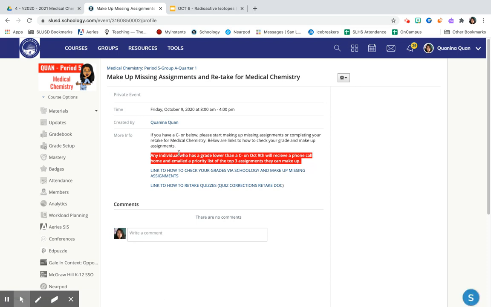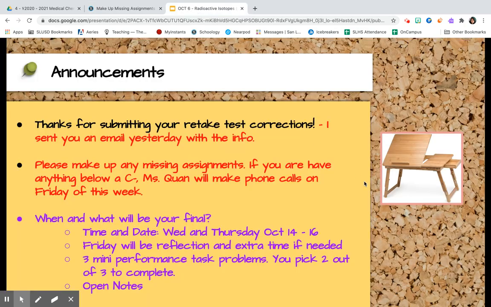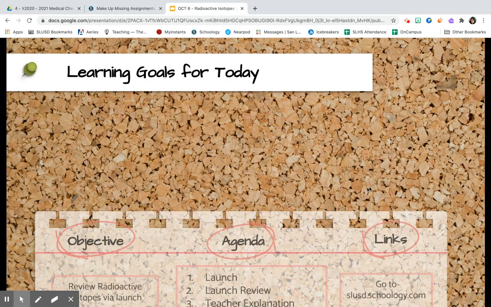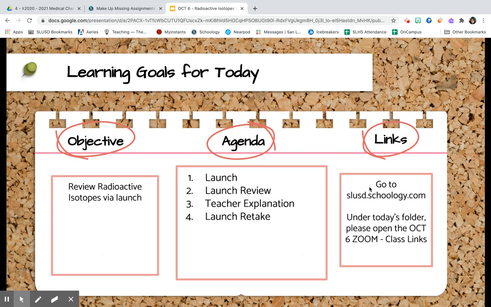And if you click on that, I left you a message, and down here are links on how to check your grades via Schoology and make up missing assignments. Below that is how to retake quizzes, and here's also a link for your quiz corrections retake doc, conveniently placed. All right, so hopefully that helps you in terms of figuring out what assignments you're missing or incomplete on, so on and so forth.